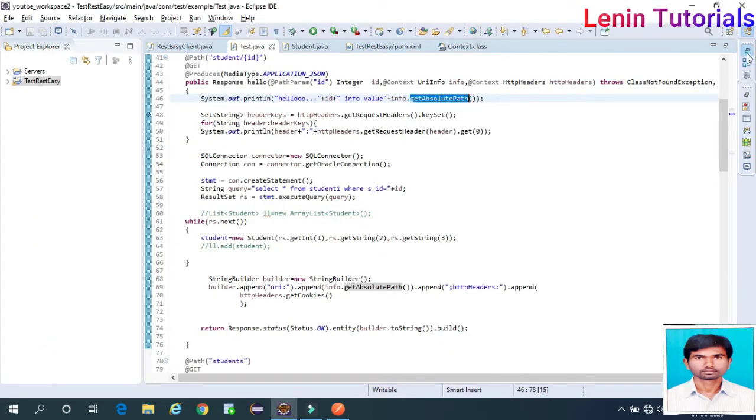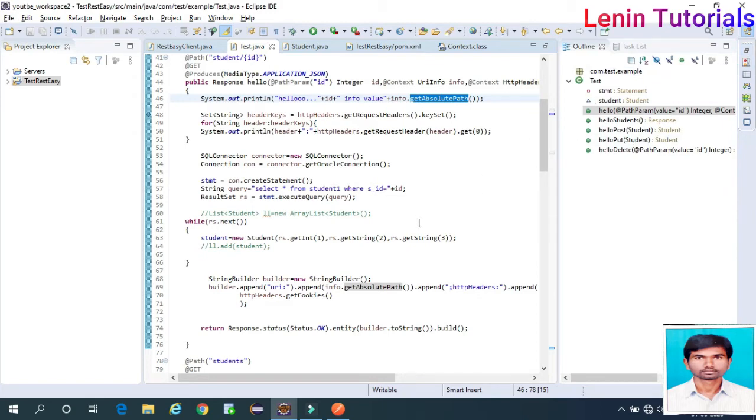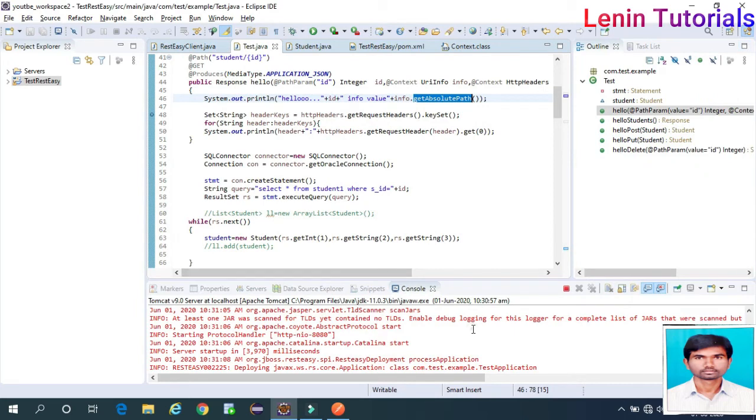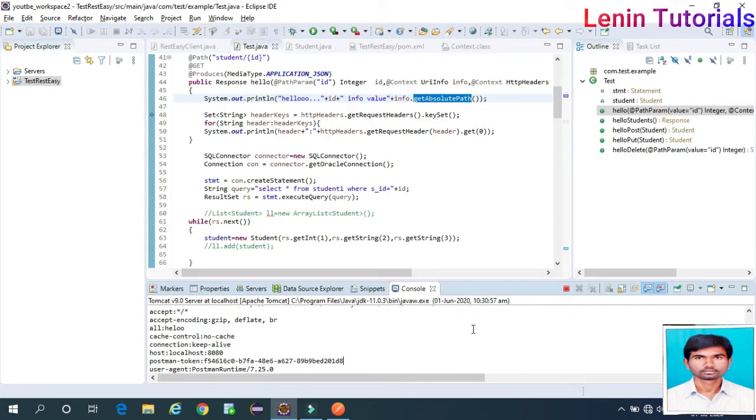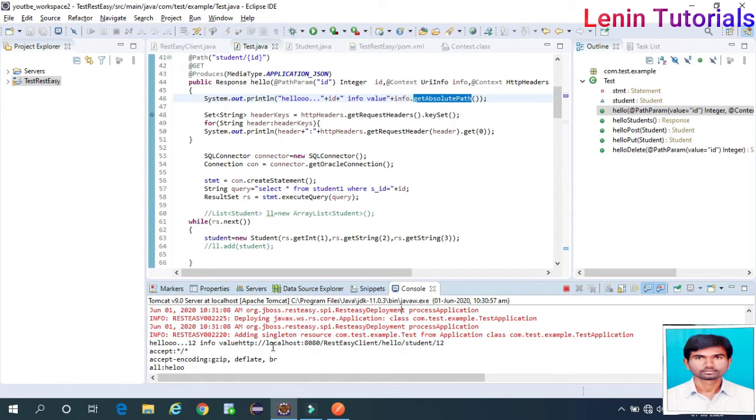Fine. Come to console. What is the absolute path? The absolute path is giving hello 1 2, the id I gave in the info value. Absolute path is http colon slash slash localhost rest is a client hello student 1 2.